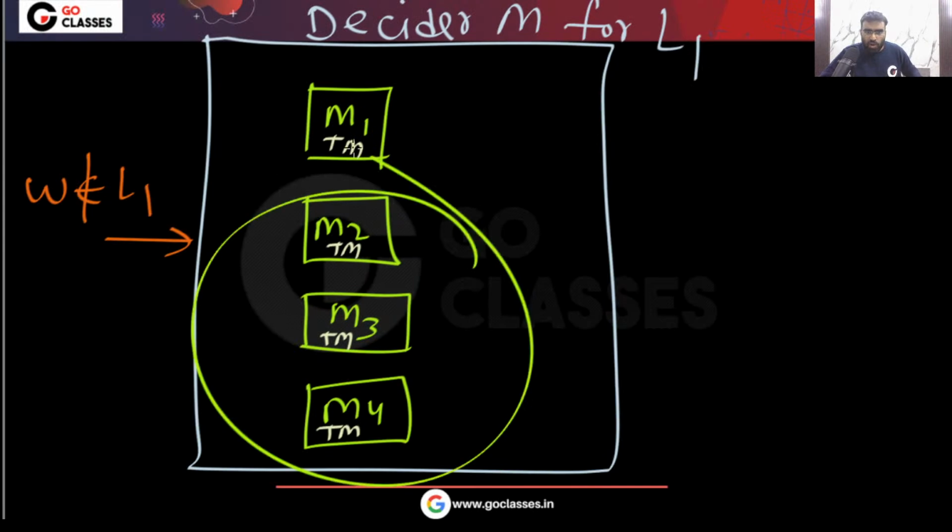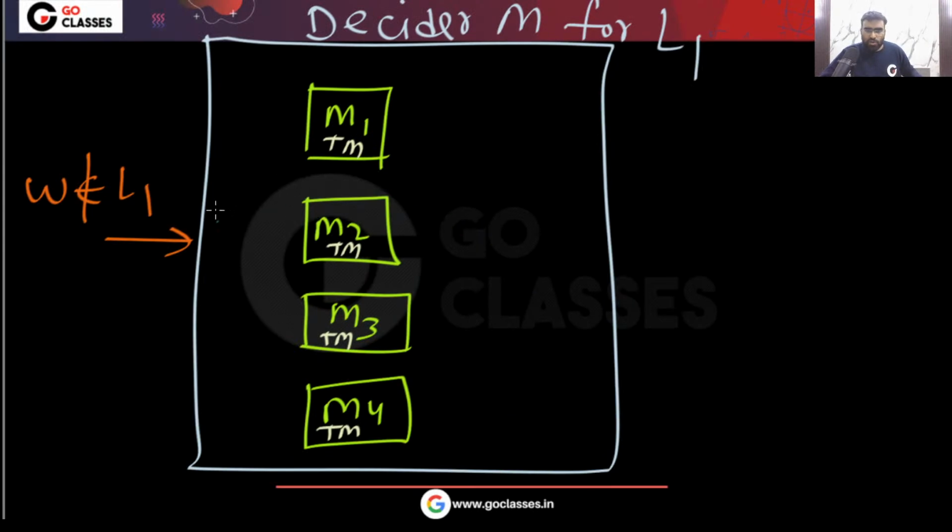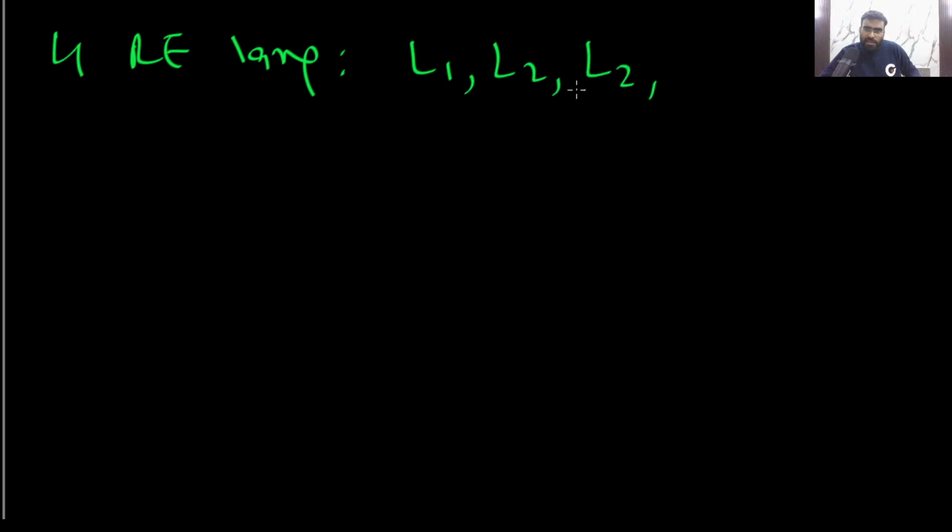If W does not belong to L1, it will definitely belong to one of the others. You have a total of 4 RE languages: L1, L2, L3, L4.